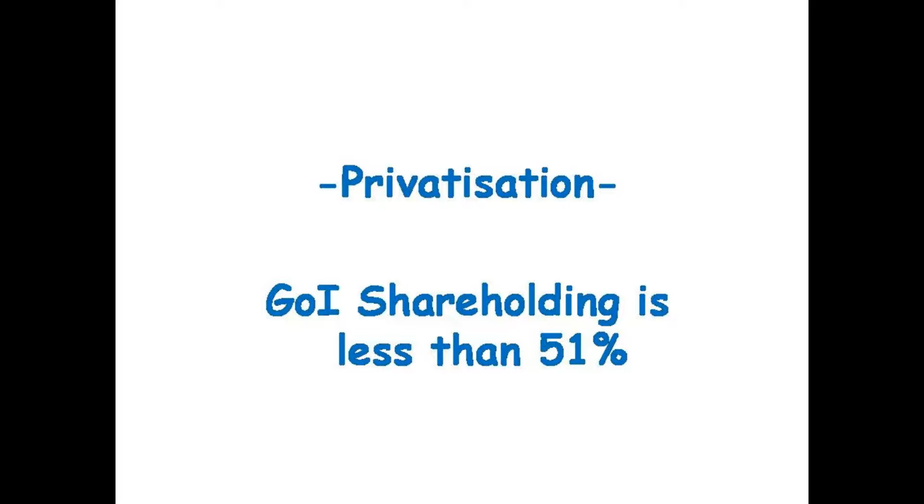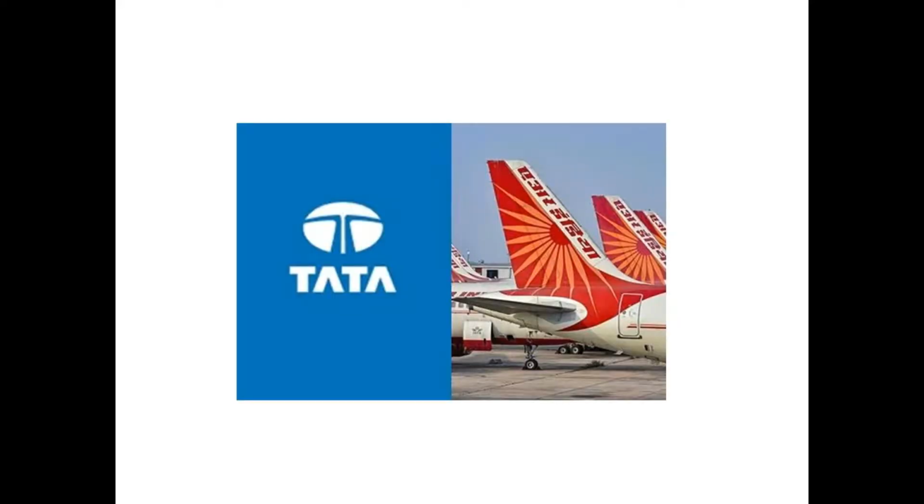Privatization means when the government sells off more than 51% of a share of a government company to a non-government entity. This is called privatization, because once the private entity holds 51% or more of the company, it will start exercising control over how the company works. So this scenario is called privatization. The latest example of privatization is Air India sold off to Tata Sons.